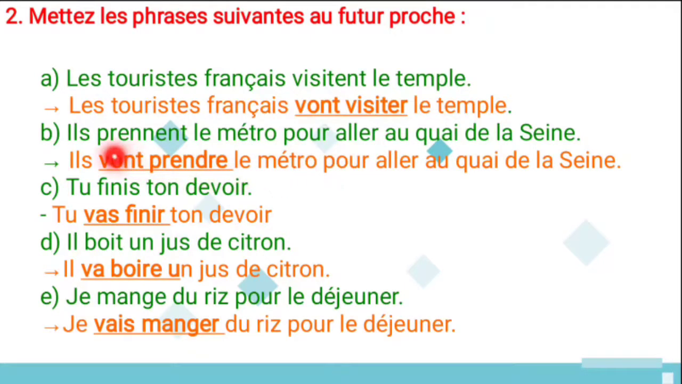And next one is ils prennent le métro pour aller au quai de la Seine. So they take the metro to go to the river Seine. And here the verb is what? Prennent. It's a prendre verb conjugation, and this is the aller verb conjugation for the ils subject. And ils vont prendre le métro pour aller au quai de la Seine. It means they are going to take the metro to go to the river Seine. And next, tu finis ton devoir.